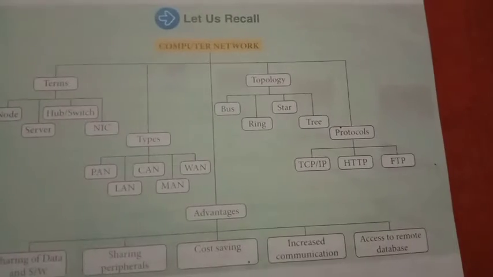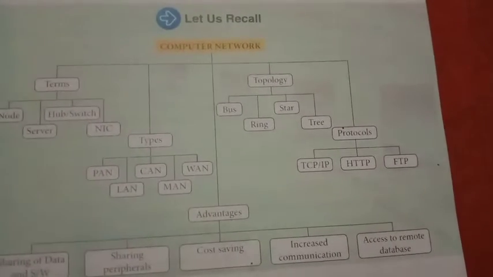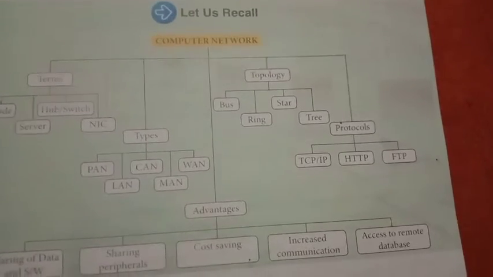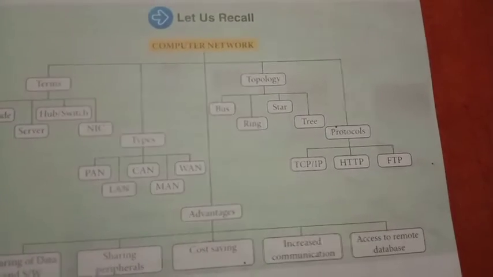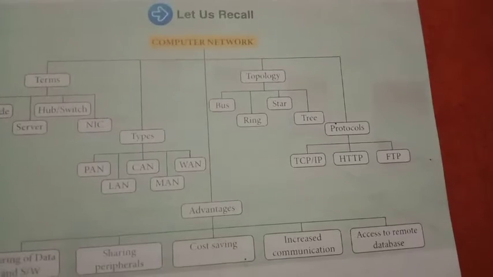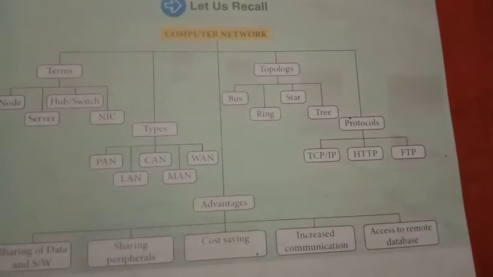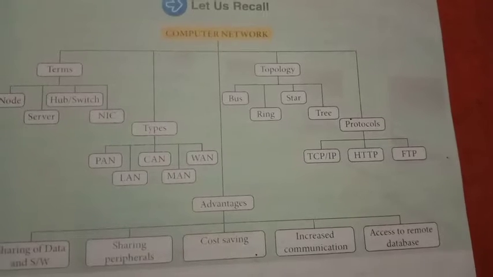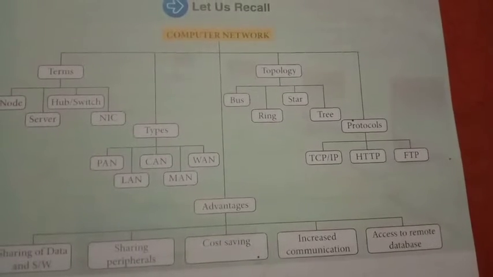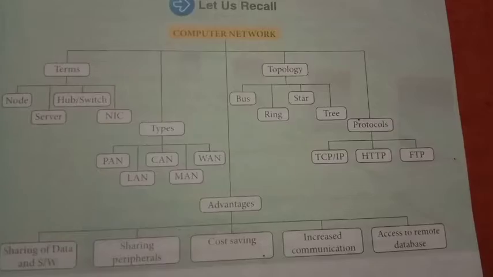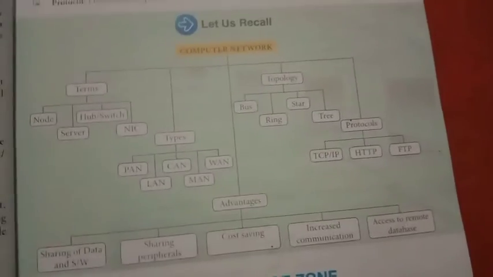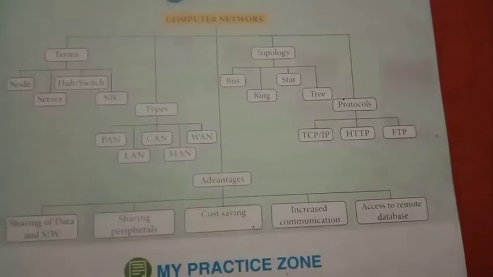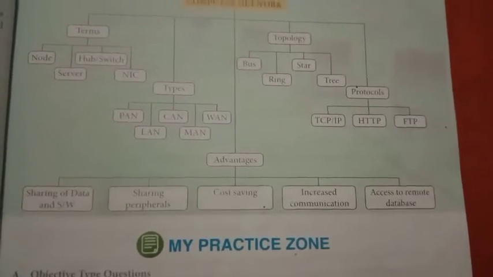Then the second, types. How many types of networks are there? PAN, LAN, MAN, WAN, CAN. Personal area network, local area network, CAN, campus area network, MAN, metropolitan area network, WAN, wide area network. Then the third one is advantages.